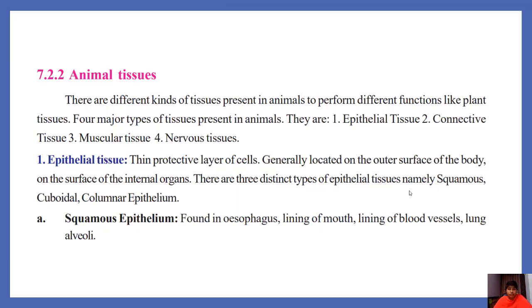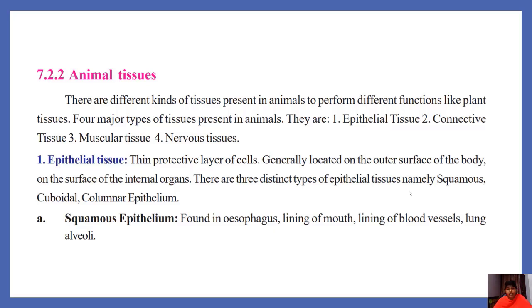Animals also have tissues, and these tissues perform different kinds of functions. Like in plants, the tissues present in animals are epithelial tissue, connective tissue, muscular tissue, and nervous tissue. First one, epithelial tissue. What does this epithelial tissue do? It is a thin protective layer of cells generally located on the outer surface of the body, and on the surface of the internal organs too. There are three distinct types of epithelial cells, mainly squamous epithelium, cuboidal epithelium, and columnar epithelium.